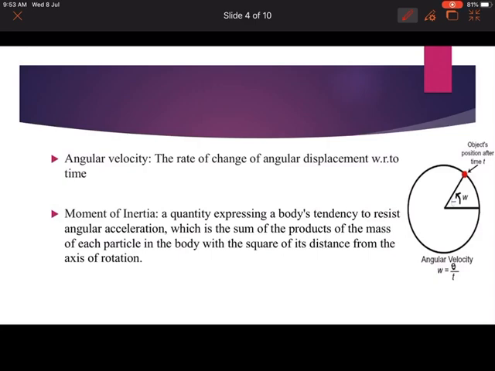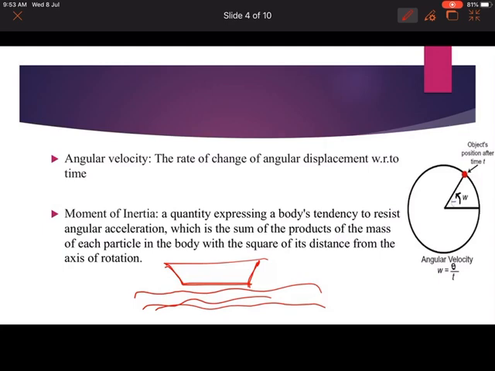Let's take an example. What will be the inertia? We know that there will be a ship over here. It will not sink in the sea. Why is it so? A ship will not sink in the sea. Why does this happen?